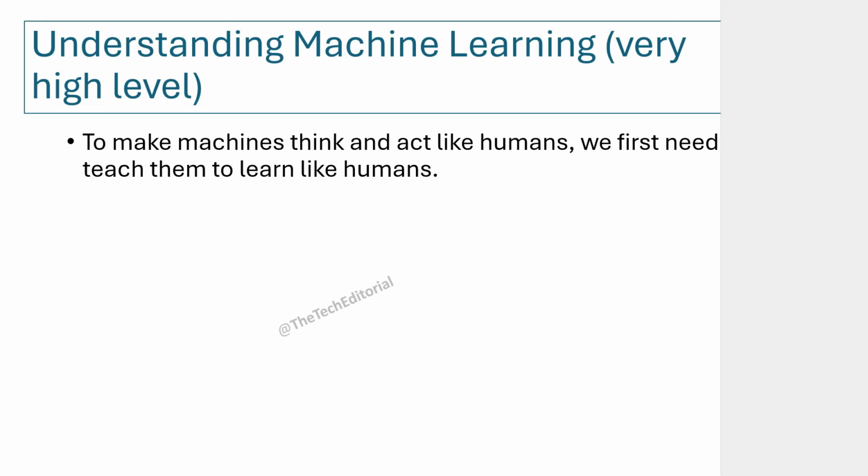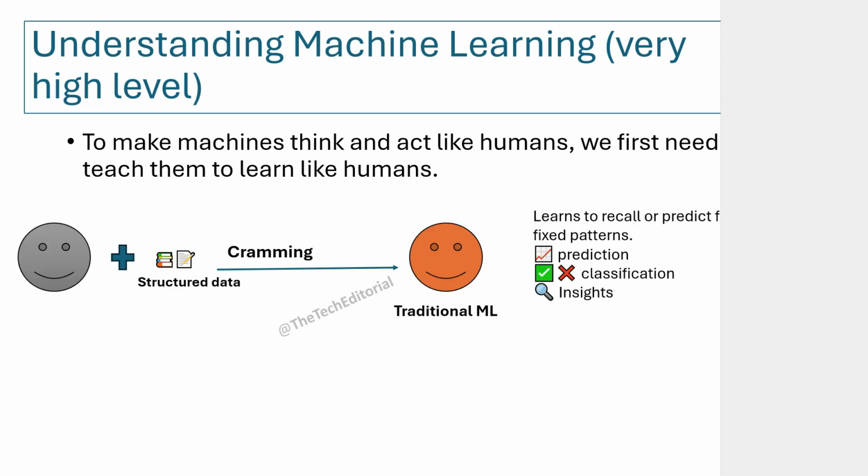Think of traditional machine learning as cramming before an examination, just like how human beings learn, right? You feed it structured data. Structured data is something that is neatly organized, like tables, spreadsheets, or labeled datasets. Once it learns those patterns, it can make predictions, do classifications, and extract insights, but only from the patterns that it has already seen. It's like memorizing question and answer pairs, great to recall, not so great at creativity.